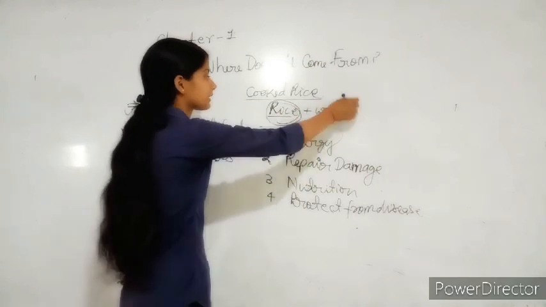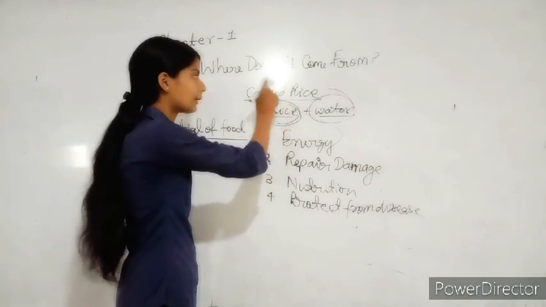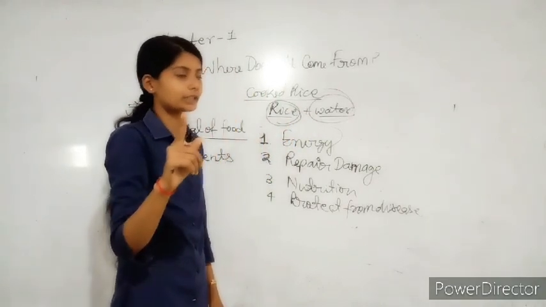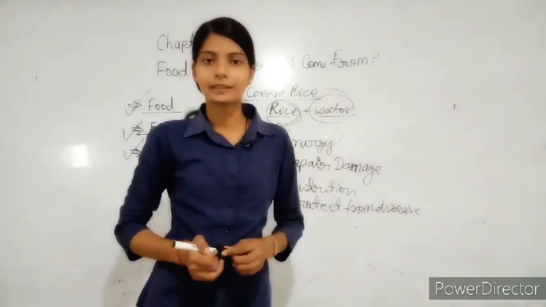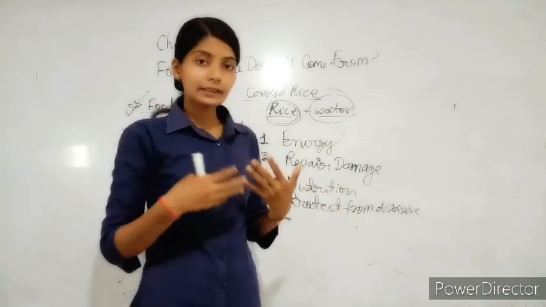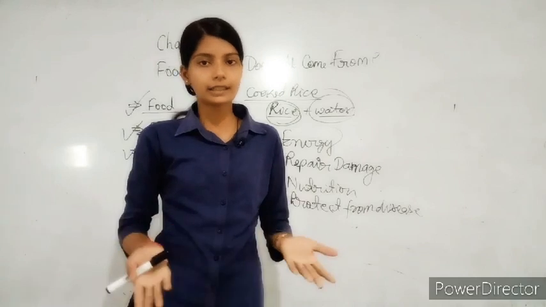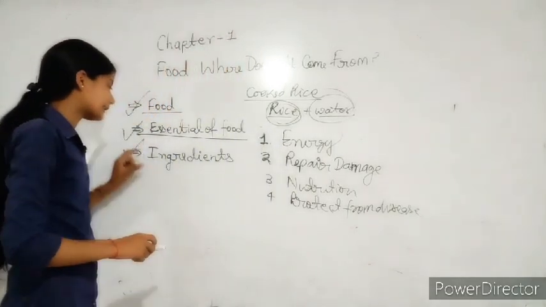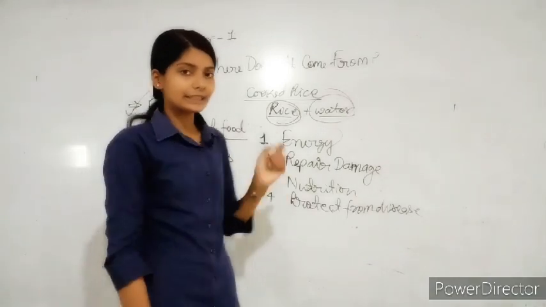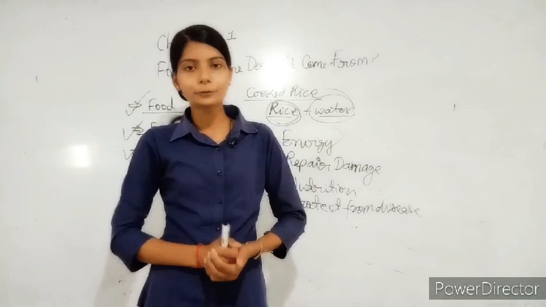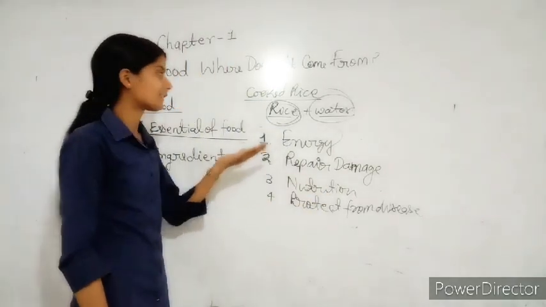So these materials are called ingredients, but they are only the ingredients of cooked rice. But remember this point: a food item has different types of ingredients, like halwa. Halwa is made from suji, ghee, oil and others. Okay, so let us understand again what ingredients are. The materials needed to prepare any food item are called ingredients.